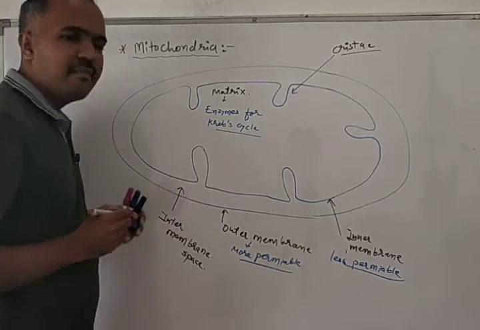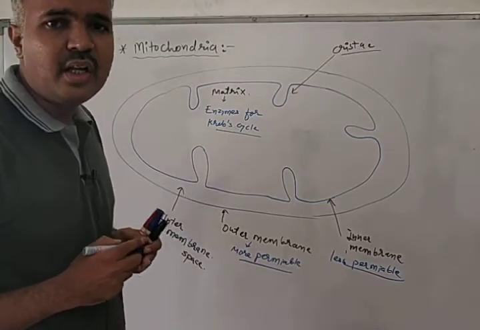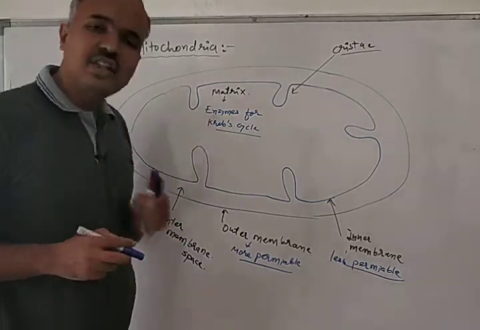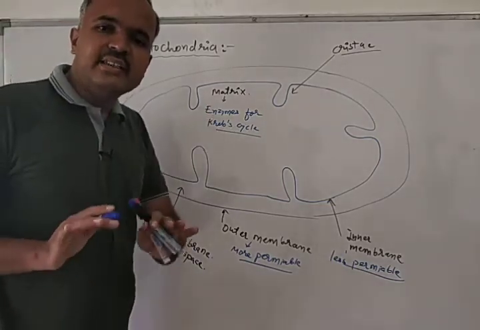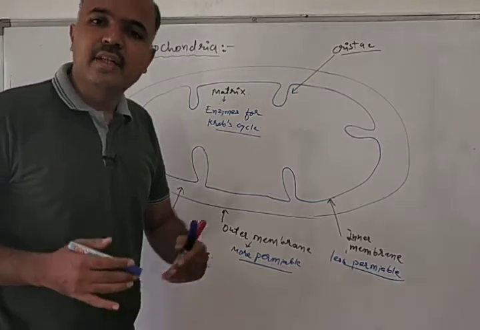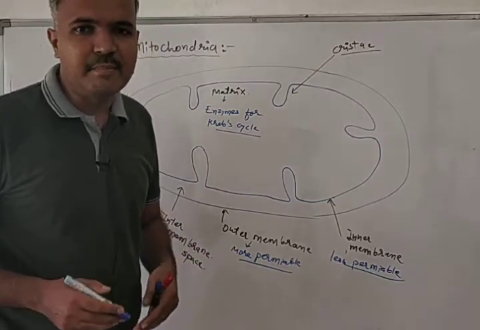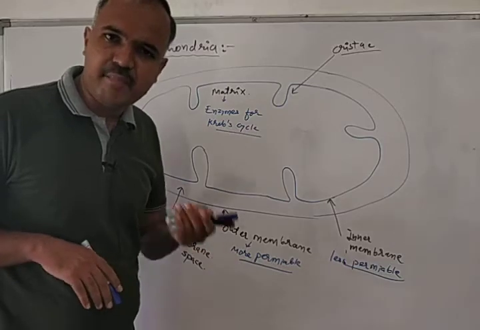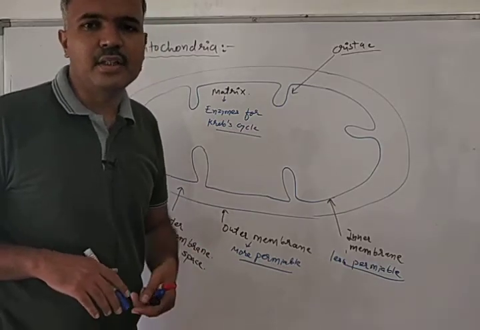Matrix has what? Matrix has enzymes for Krebs cycle. Now what is Krebs cycle? Krebs cycle is a respiratory pathway which helps in the production of ATP.